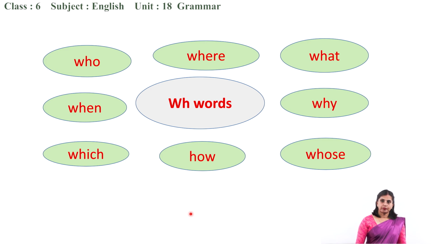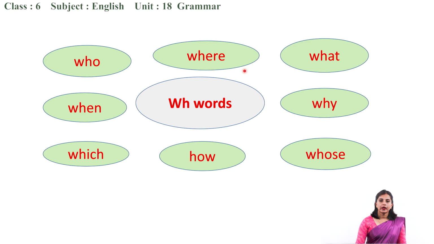Now we have some exercises related to WH words. Before we begin the exercises, let us learn what a WH word is. All these are WH words, and the questions that begin with these words are called WH questions. What are the WH words?